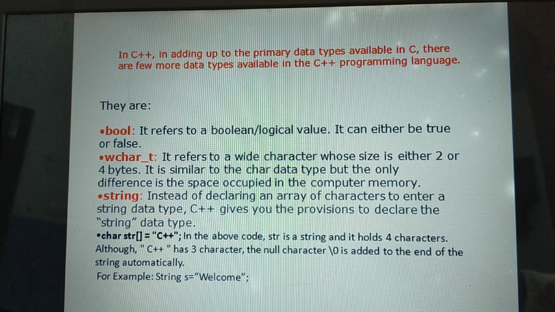Okay, like int, float. How to declare the string data type? String s is equal to, string is the data type, s is the variable name, is equal to within double quotation, welcome. This is a new facility provided to the C++ programming language. The number of characters we can use with the string data type instead of using an array of characters. Okay, that is the function of the string data type. These are the additional data types available in the C++ programming language.